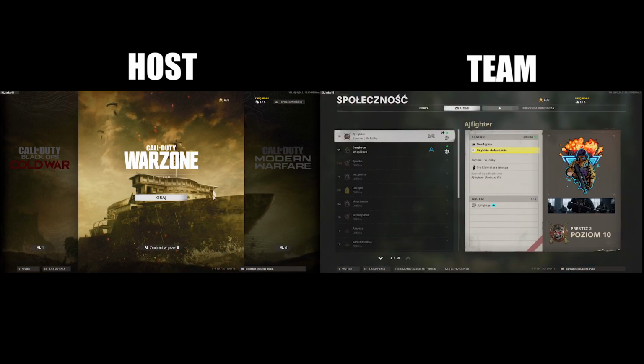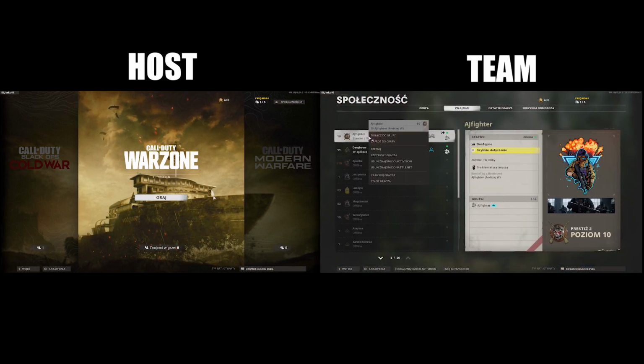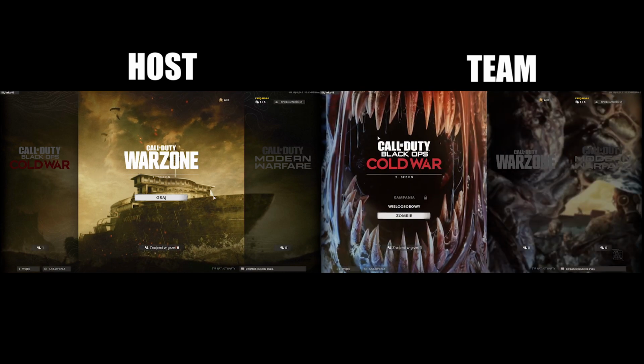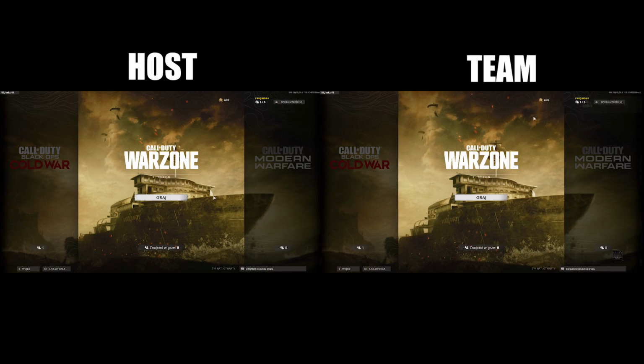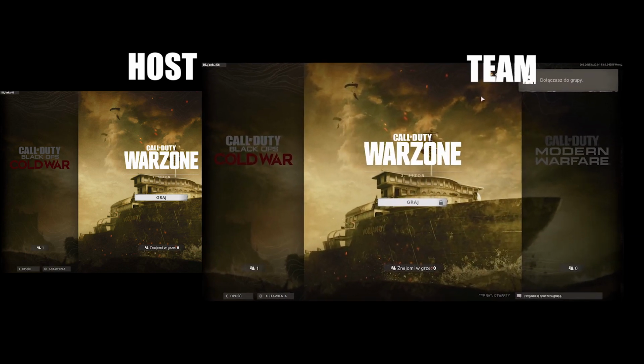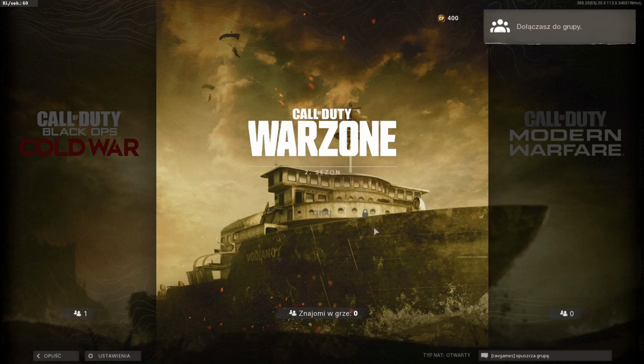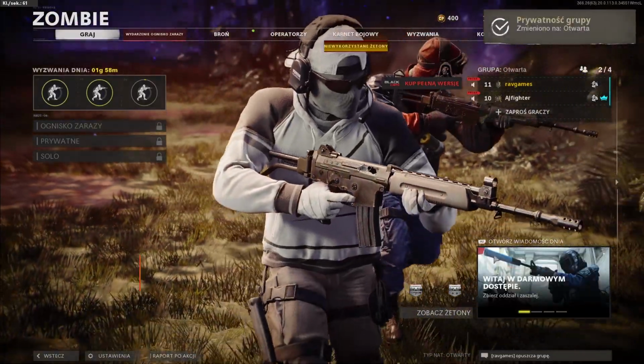The rest must click on Community in the upper right corner, choose the friend who is in the general lobby and press RK to join them, like you see on the right side of the screen. Very important: the host must stay in the general lobby while the others join him.